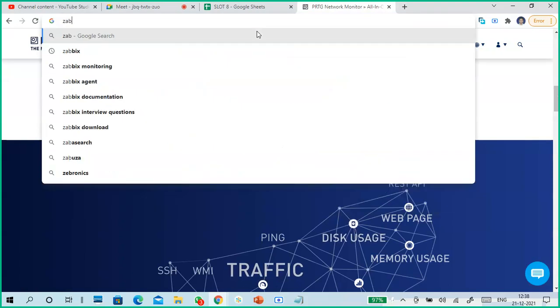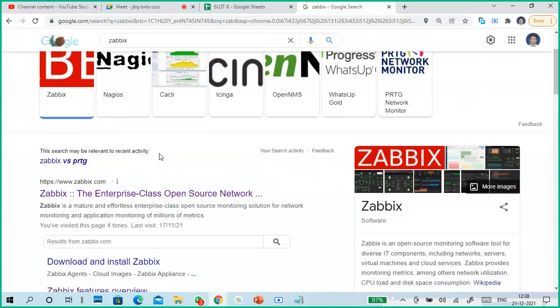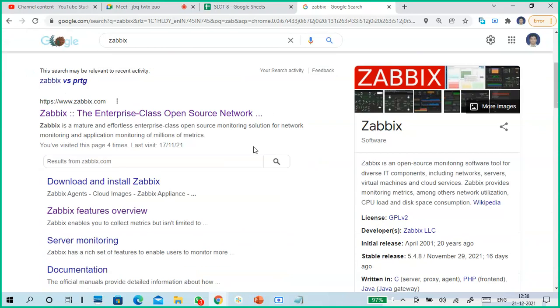I want to tell about Zabbix. Zabbix is also one of the tools. Zabbix, Nagios, both are similar. WhatsUp Gold is also one of the famous ones. So go to Zabbix. Zabbix is an open source monitoring software tool. It is a free monitoring tool.